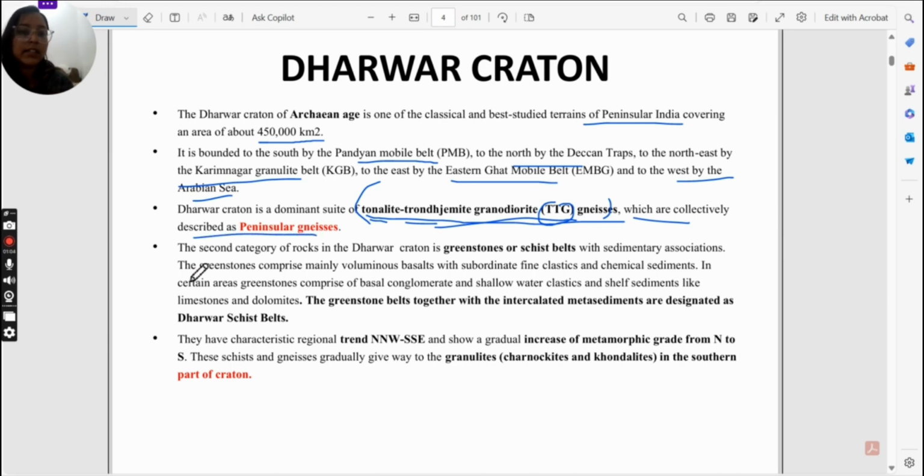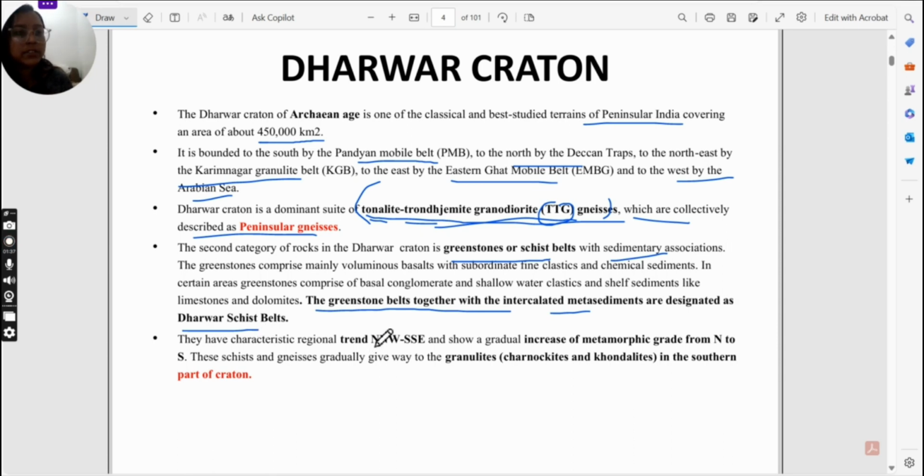The second category of rocks we get in the Dharwar craton is greenstone or greenschist belts. Along with that, we will definitely get a sedimentary association, because due to weathering some sediments will come along with it. So these greenstone belts together with intercalated metasediments are called the Dharwar schist belt.